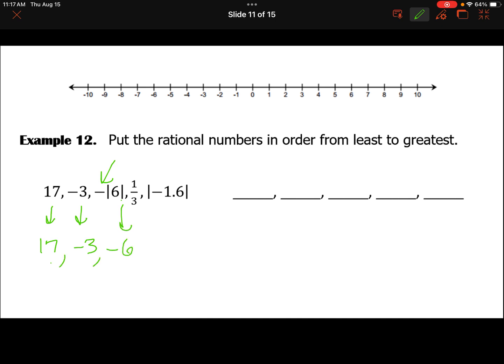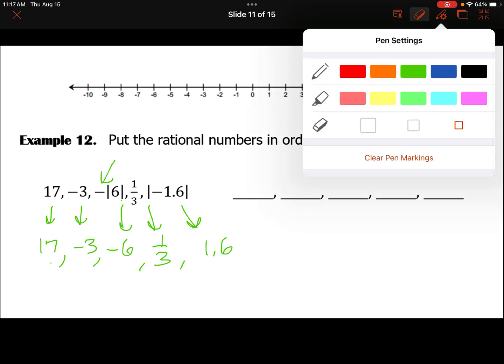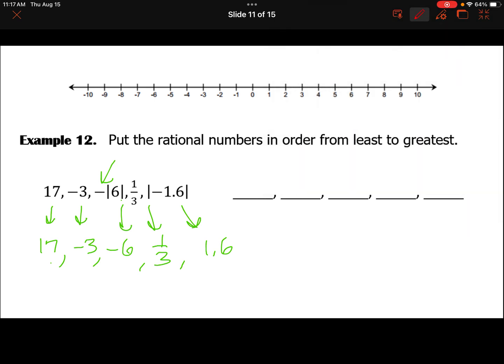So we have that, and then we have 1/3, which is just 1/3. Nothing's changing on that one, and this one becomes -1. The negative becomes a positive, and so we can get rid of that negative because it's the absolute value. Now, negatives are always smaller than positives, and the bigger the negative, the smaller the value. So the smallest number would be the opposite of the absolute value of 6. Then we have -3.